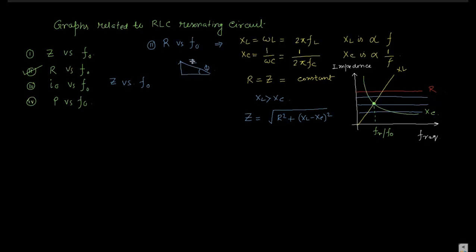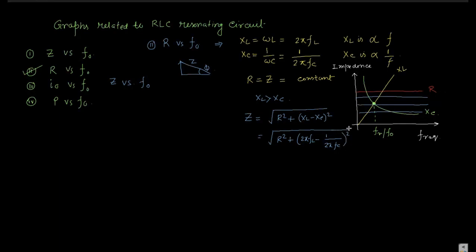Z is root under R square plus XL minus XC square, so you can put root over R square plus 2 pi FL minus 1 by 2 pi FC square.